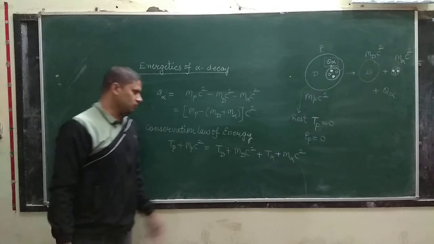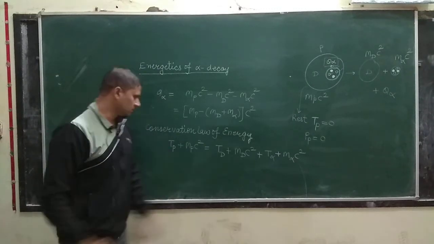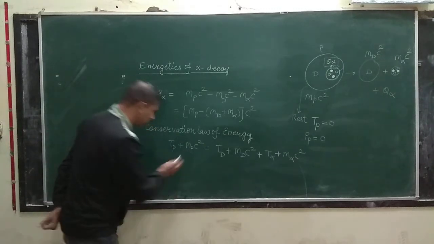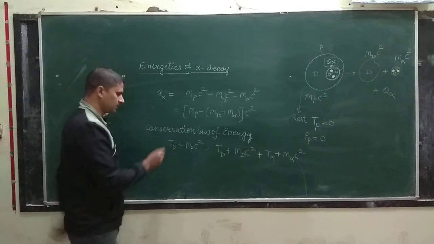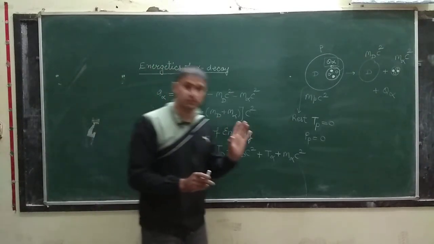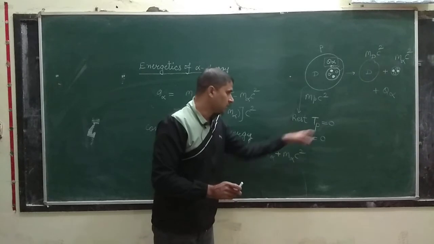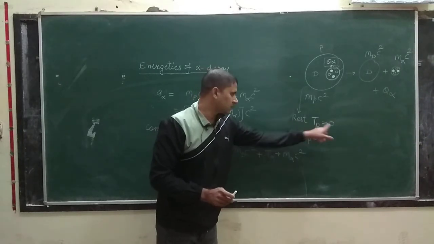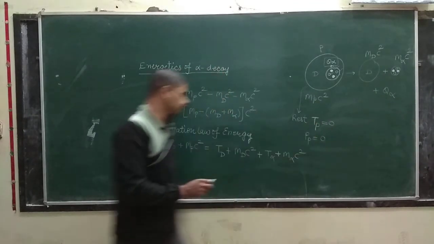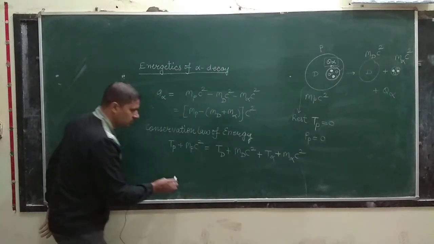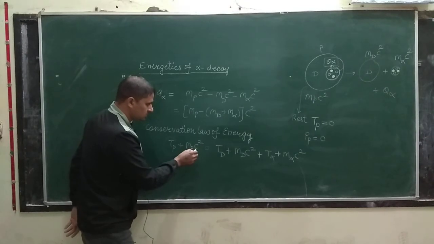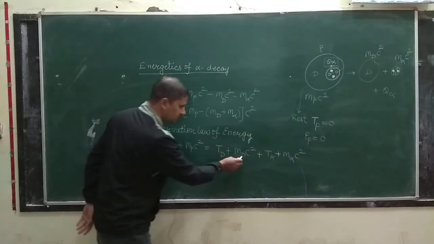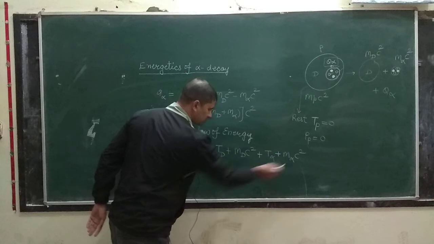Okay class, so if you rearrange this equation, first we come to this point, T alpha. For the sake of simplicity, we are assuming that the nucleus is at rest, so its kinetic energy is 0. So this is 0, and we have mp c square here, and md c square, m alpha c square.